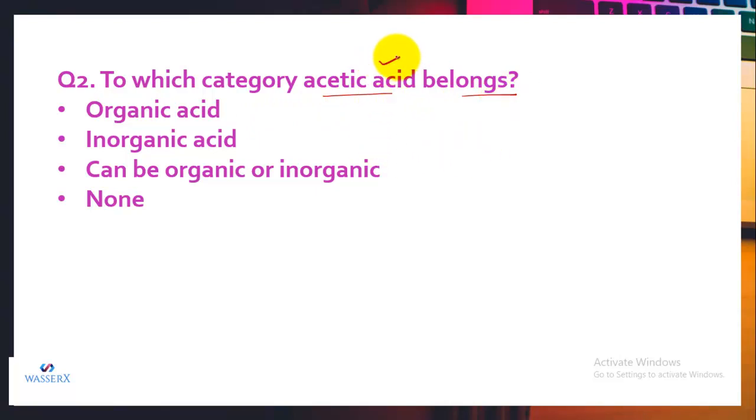Another question is, to which category does acetic acid belong? Acetic acid is an organic acid and is a weak acid. In the given options, we have organic acid, inorganic acid, can be organic or inorganic, or none of it. So the correct option is organic acid. Now which acid is organic or inorganic? You have to learn its source. If the source is plants and animals, that means the given acid is organic. And if the source is minerals present in the earth, then it is an inorganic acid.